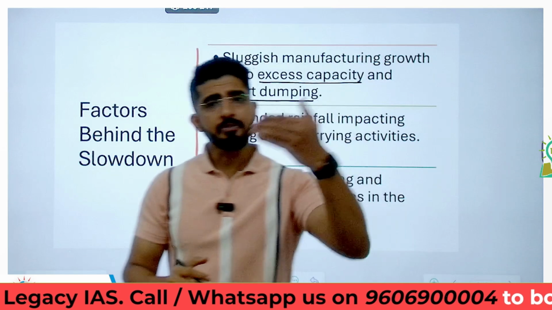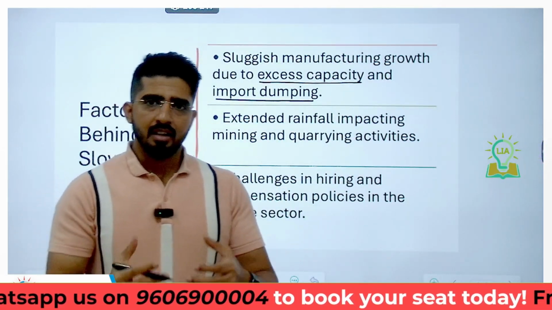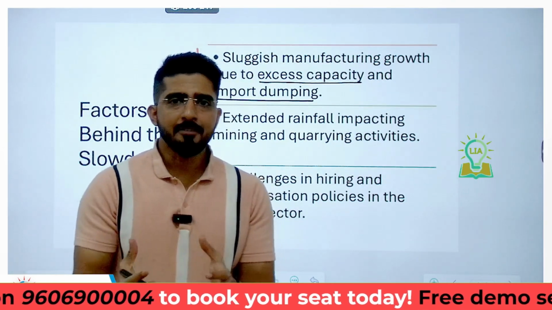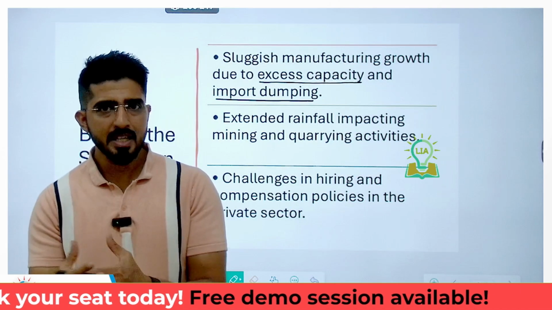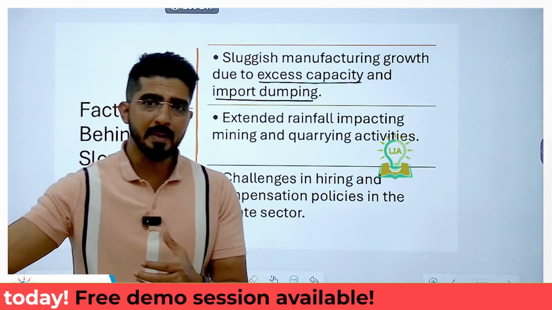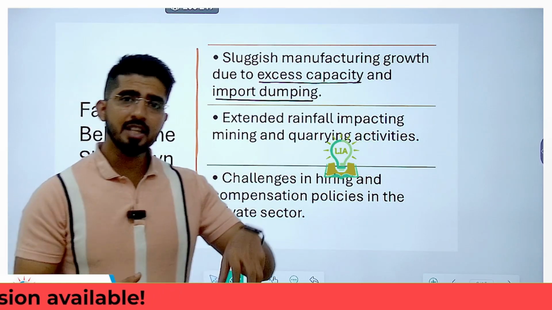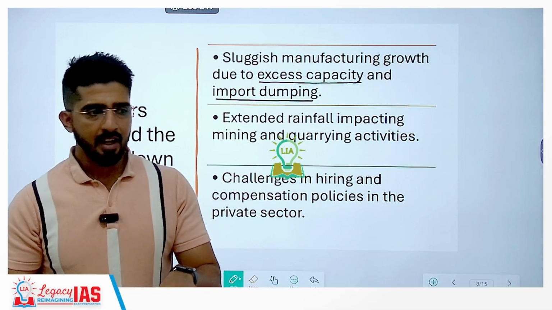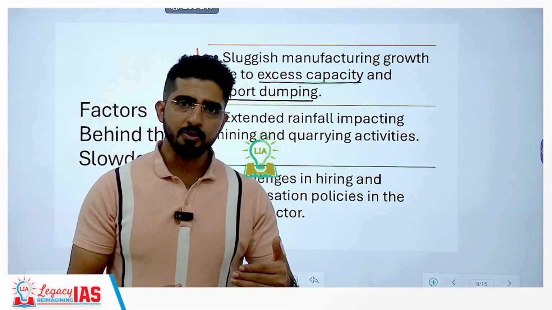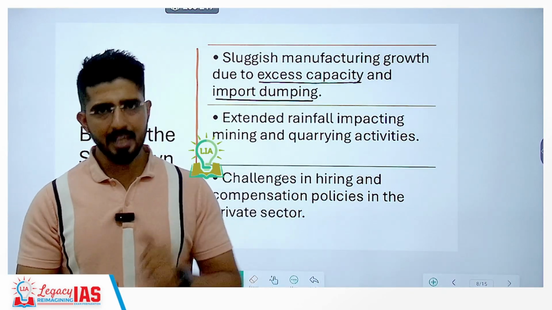When you get a lot of imports from abroad, especially from countries like China, it becomes difficult for the manufacturing units here to produce at the prices which are being provided by the Chinese counterparts. They provide the goods and services, especially the goods, at a very low price. So it becomes very difficult for the Indian manufacturers or the domestic manufacturers to produce and sell at the same price.